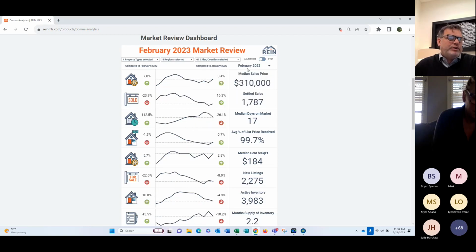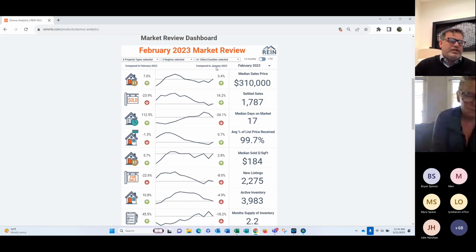So I'll switch back to February 2023, and we can see here for all 4 property types, all 5 regions, all 61 cities, last 13 months, we have a $310,000 median price that had a 3.4% month over month and a 7% year over year increase. The settled sales had a 16.2% increase, yet year over year, 23.9% decrease. Days on market, 26.1% decrease, 112.5% increase. We were at 8 days, and now we're up to 17 days.